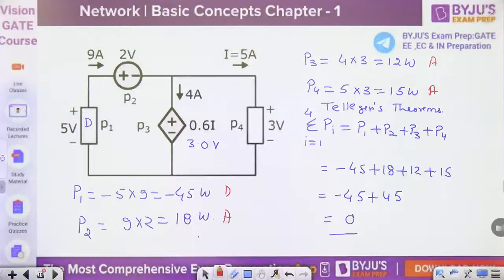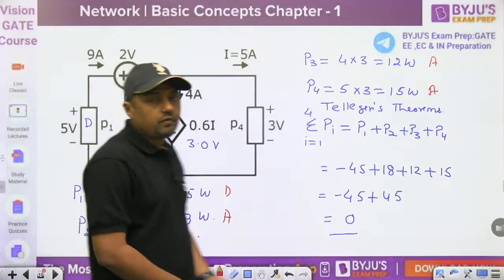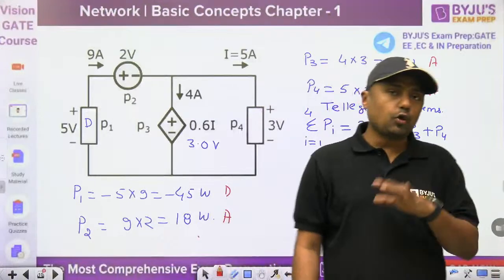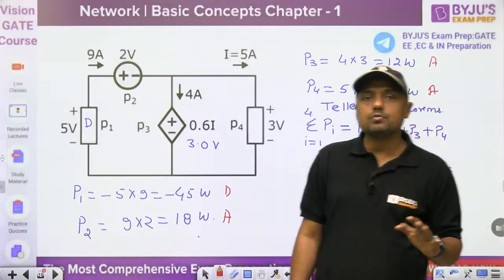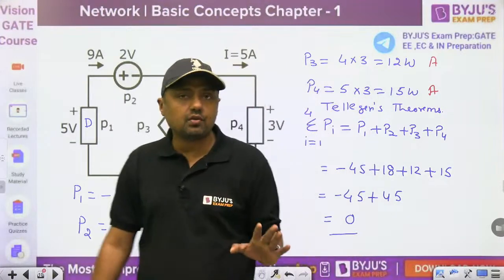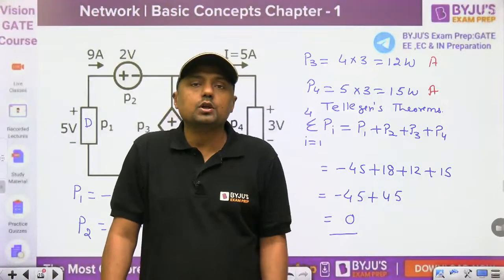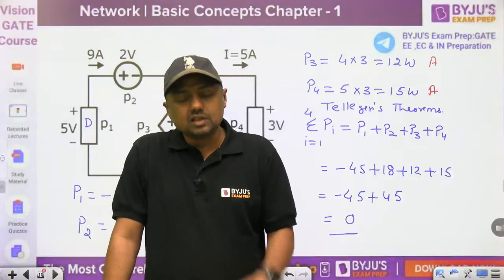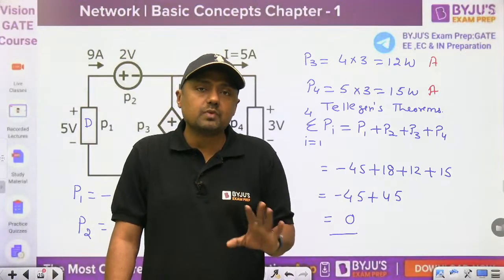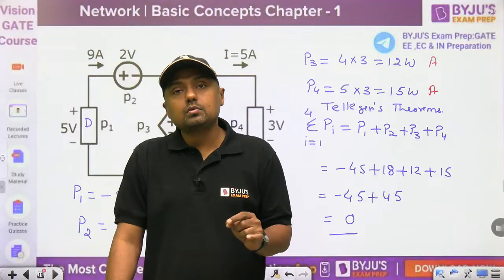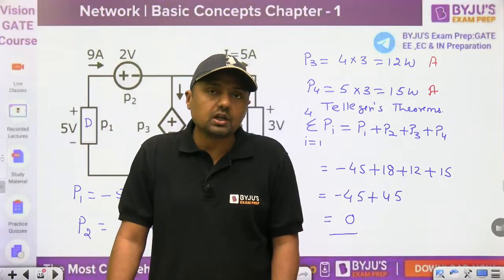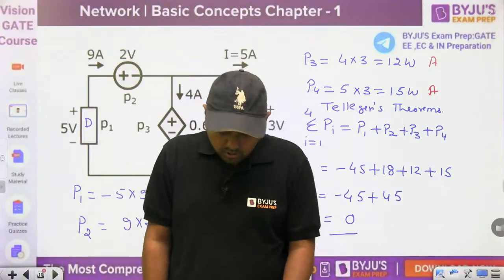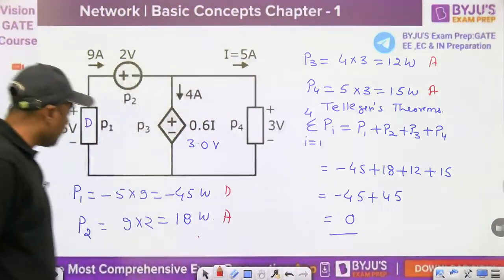Super node, tomorrow we will use that. First of all, we will get command over KCL and KVL. Various types of questions we will solve on the basis of KCL and KVL, so that it will become 2 plus 2 is equal to 4, easy. Make it so easy that you understand what to do on seeing it. And then we will enter into mesh analysis and nodal analysis, super nodal analysis, super mesh analysis. One by one we will discuss all types of questions.